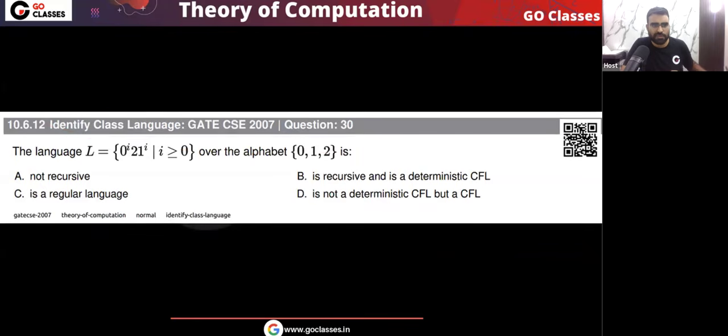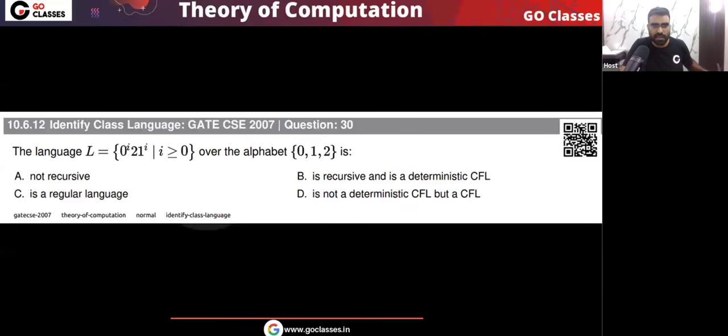Let's solve this GATE 2007 question. The language L equals 0 power i, 2, 1 power i, where i is greater than or equal to 0. So tell me, what about this language? 0 power i, then there is 2, then there is 1 power i. The alphabet is 0, 1, 2, because we are using these symbols in the language.